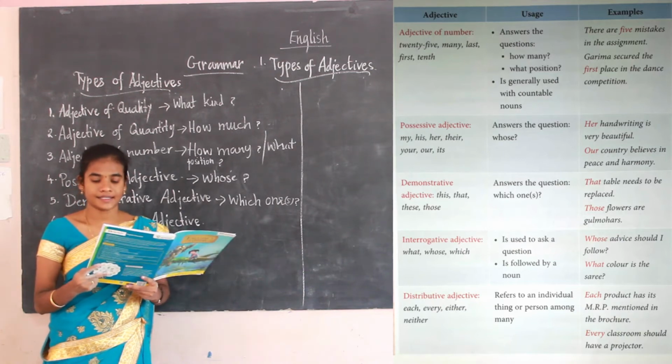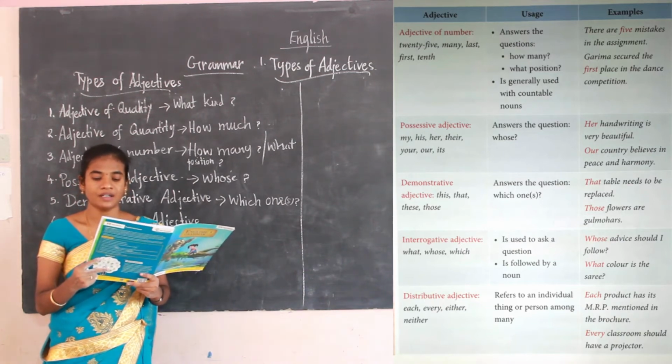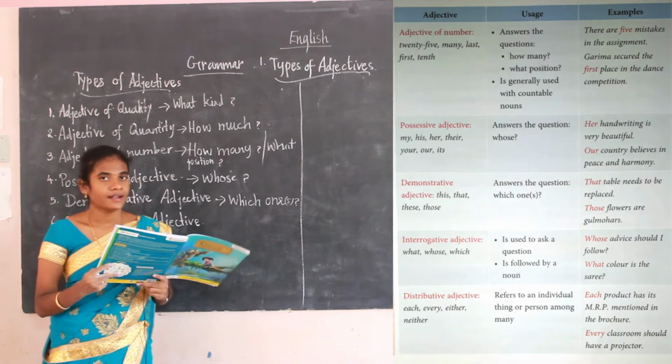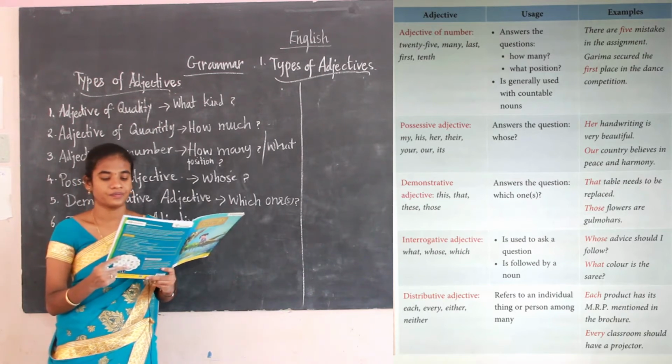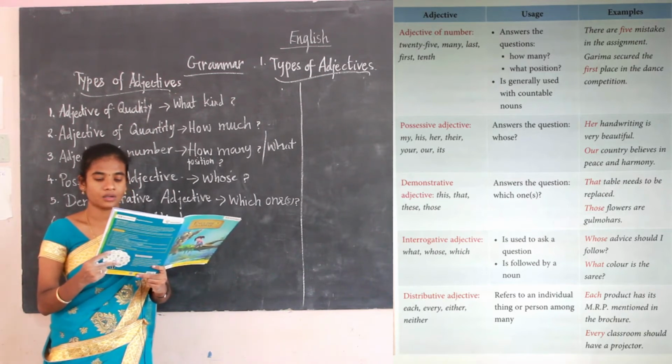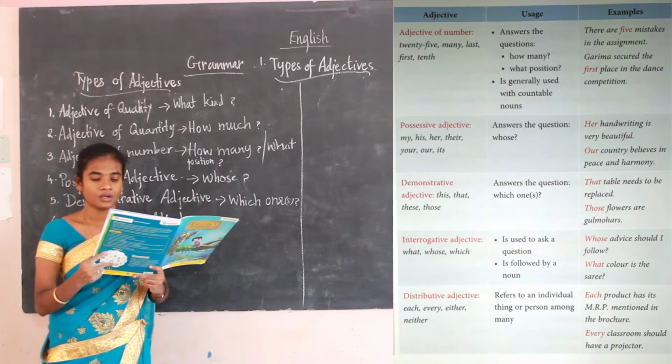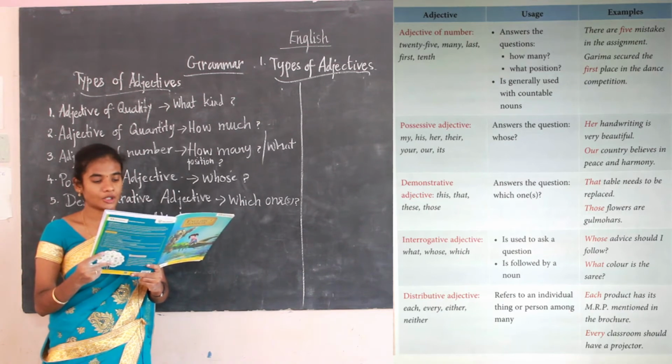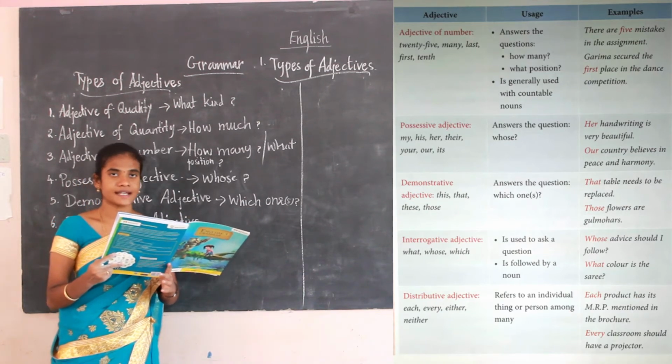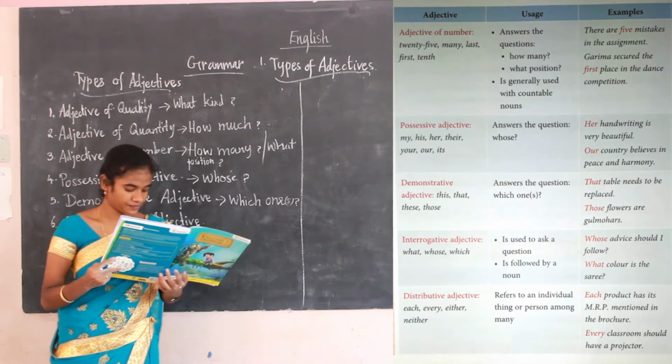Now we can see the examples. That table needs to be replaced. That is the demonstrative adjective. Those flowers are blooming. So here those is the demonstrative adjective. The words are this, that, these, those.